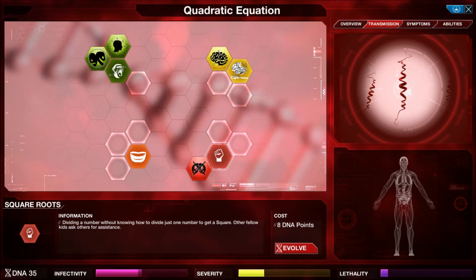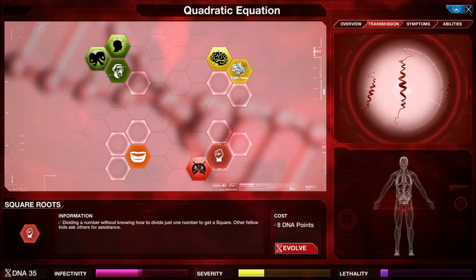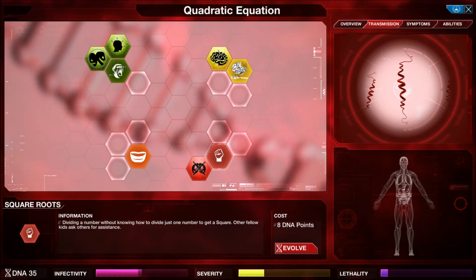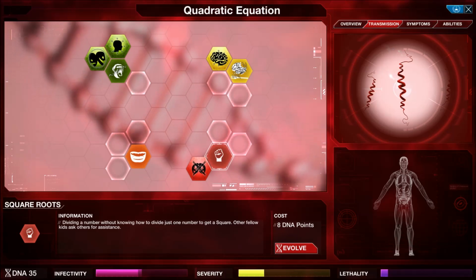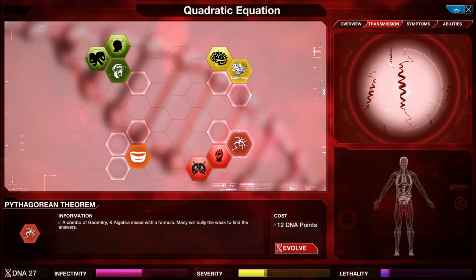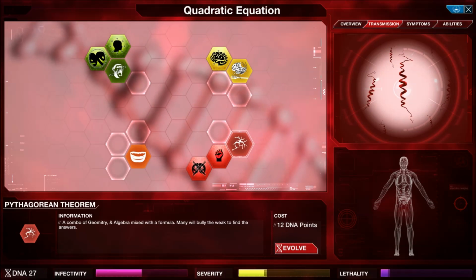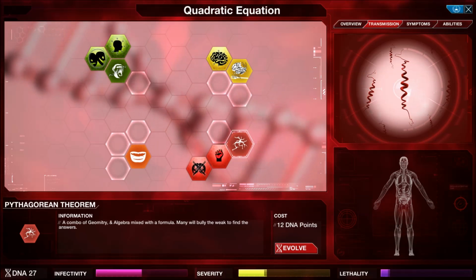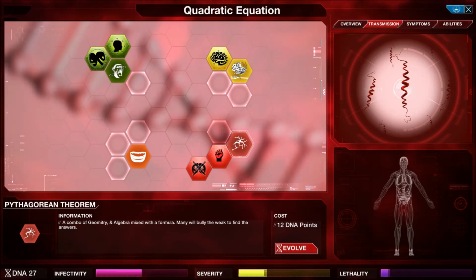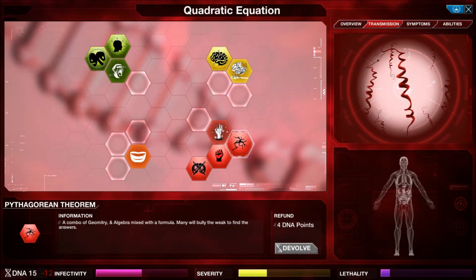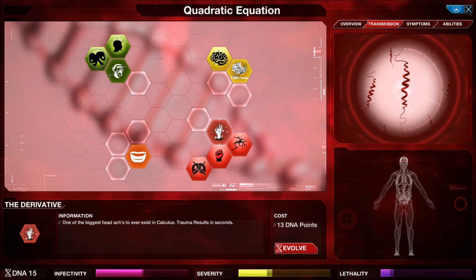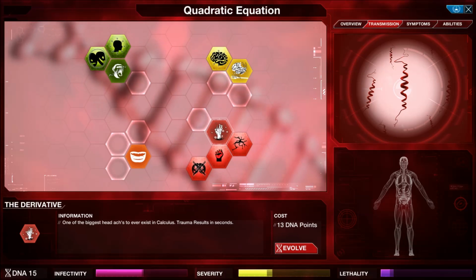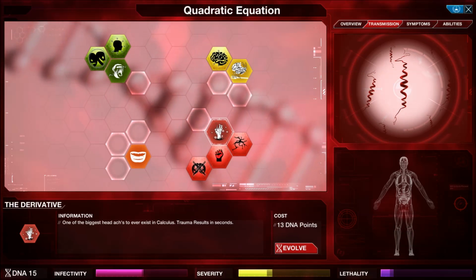Square roots. Dividing a number without knowing how to divide just one number to get a square. Other fellow kids ask others for assistance. Pythagorean theorem. A combo of geometry, that's spelled wrong, and algebra mixed with a formula. Many will bully the weak to find the answer. The derivative. One of the biggest headaches to ever exist in calculus. Drama results in seconds.